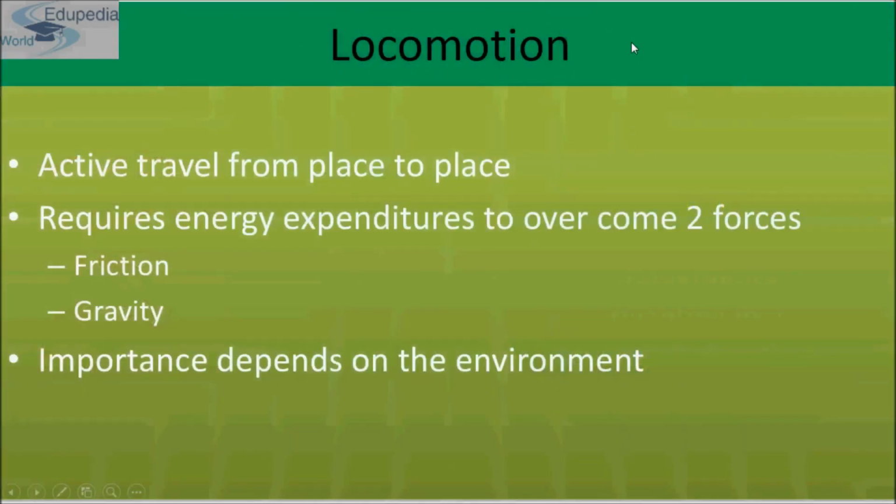So locomotion is an active travel from place to place, and it requires energy expenditure to overcome two forces. And which are those two forces? Friction and gravity. Okay, and the importance of locomotion depends on the environment.